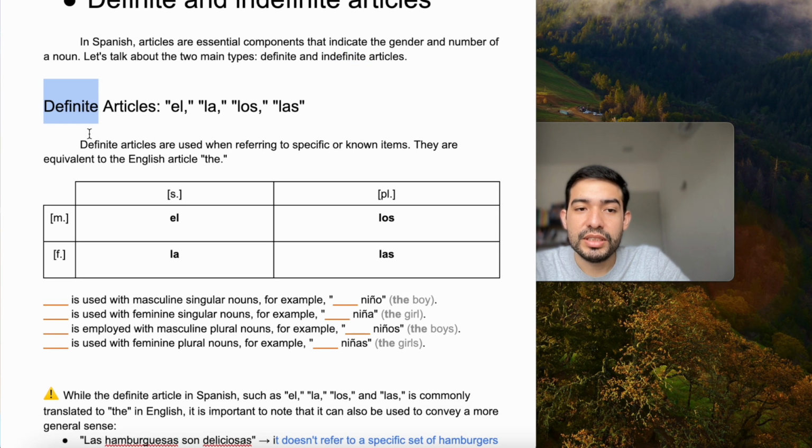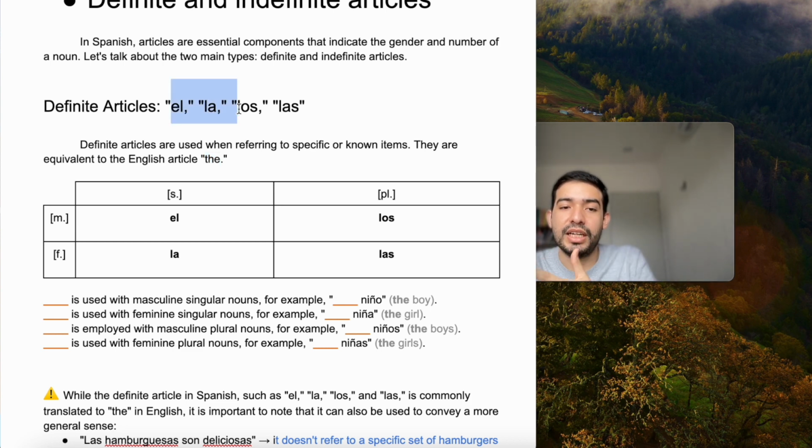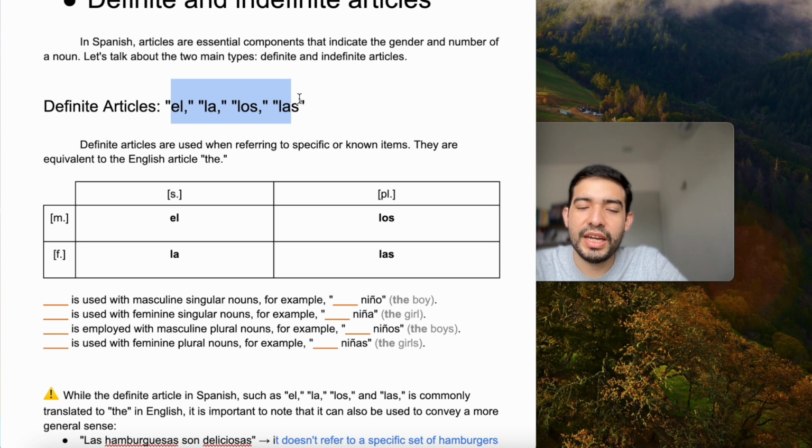Definite articles are equivalent to the English article the. In Spanish, however, we have four options, which are el, la, los, and las. Each of them carries a specific meaning. For example, el means the when the noun is masculine and singular. La, when it's feminine and singular. Los, when it's masculine and plural. And las, when it's feminine and plural.